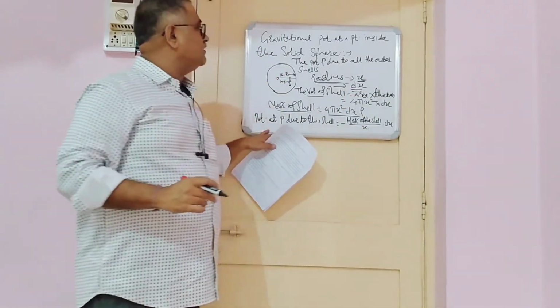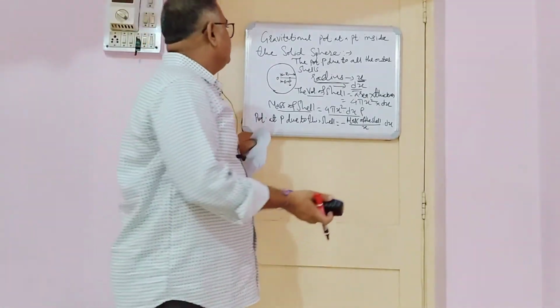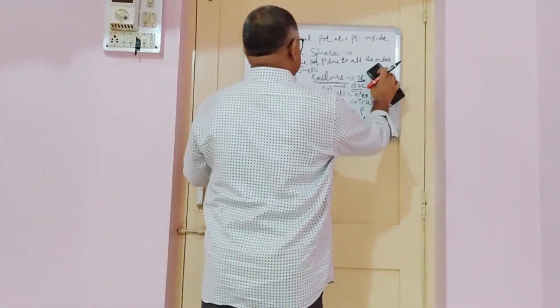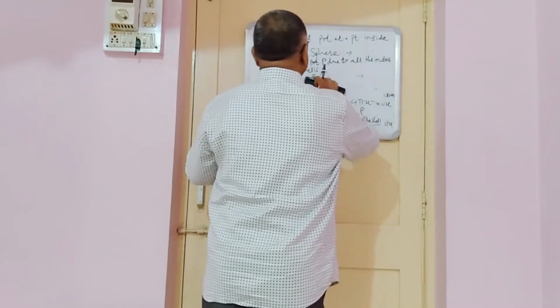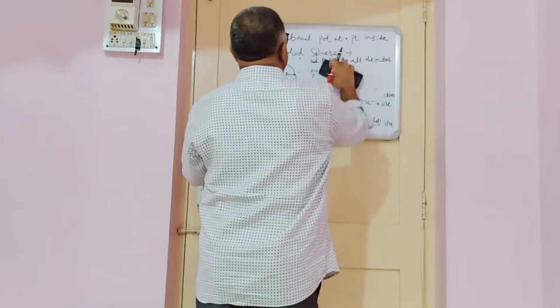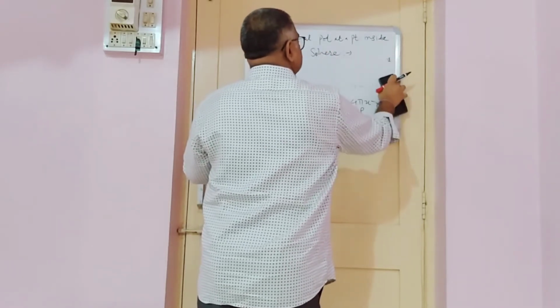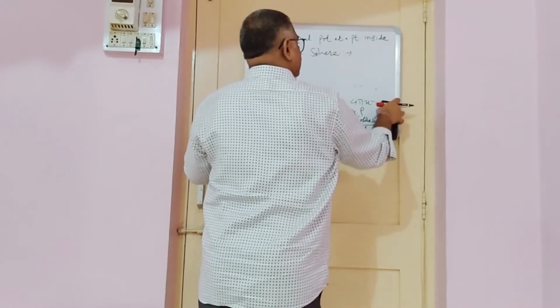Therefore, putting in the values which we already have in this formula, we will get the resultant potential at P due to this cell.